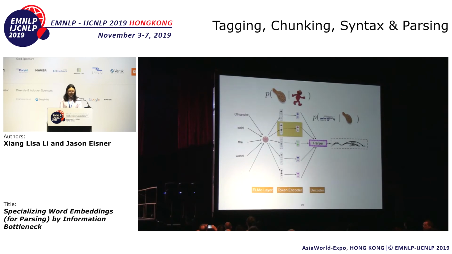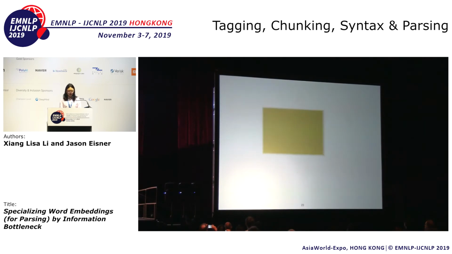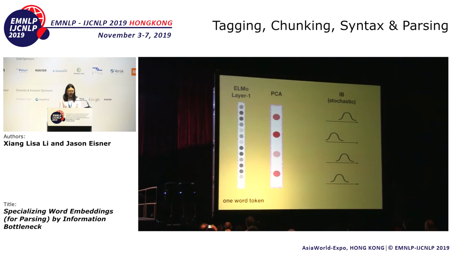So now let's zoom in to see the token encoder. Recall that we are trying to squeeze out useless information. One standard way to reduce dimensionality is PCA. The task-specific version of PCA is CCA, canonical correspondence analysis. Our method is different from CCA because it's stochastic.